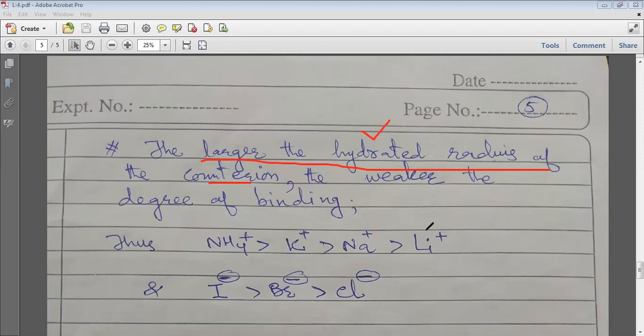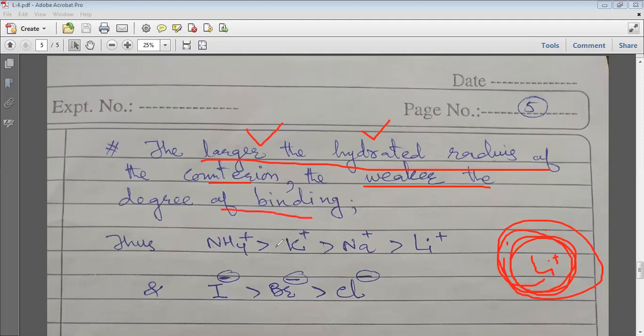So lithium can attract solvent molecules, which adhere to it and form a very large hydrated sphere. That means this ion will actually have the largest size compared to the others, so obviously its binding to the ionic head groups will be small. The larger the hydrated radius of the counter ion, the weaker the degree of binding.